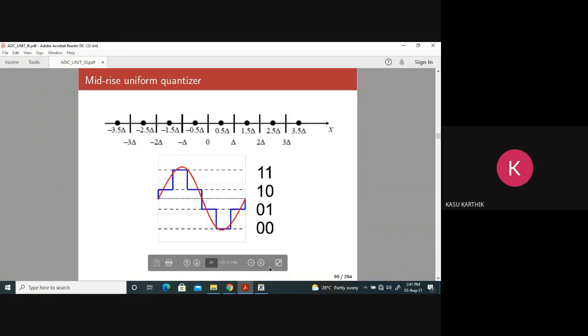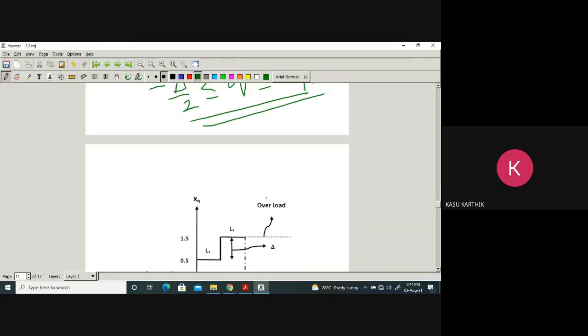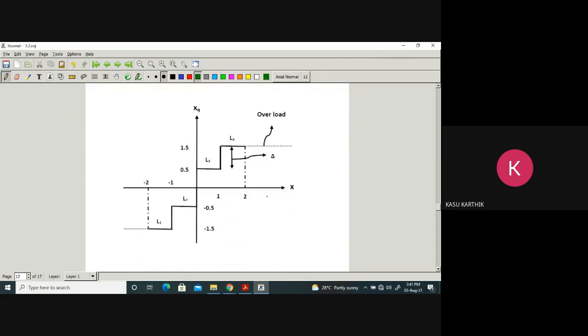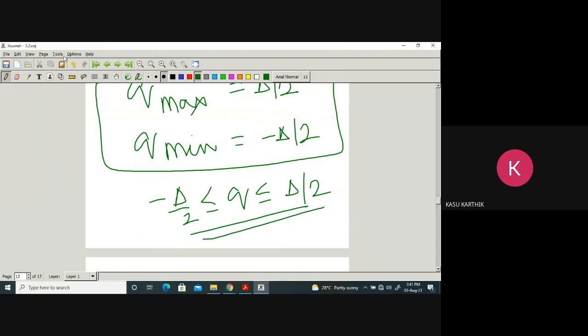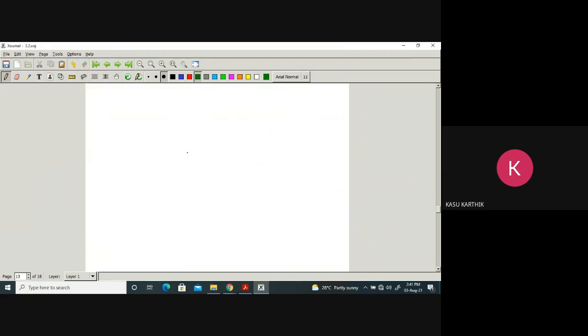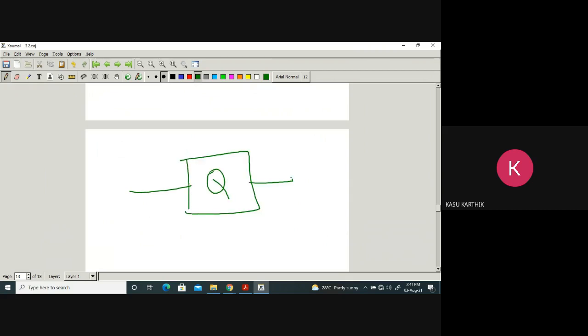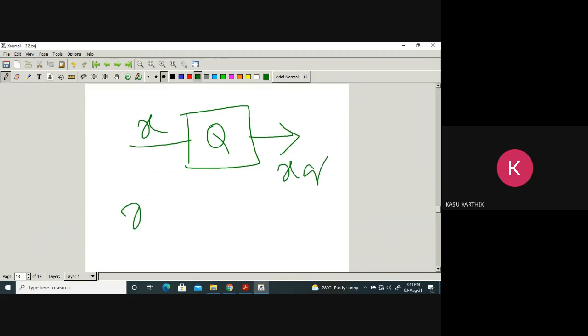Okay. Now, if you draw the input output characteristics of the quantizer, you get like this. Okay, this is a quantizer, as I told you already. Quantizer input is a sampled signal, output is a quantized signal, right? To the quantizer, you take a uniform quantizer, the input is x, output is x cube. Now I will draw a graph between x versus x cube.